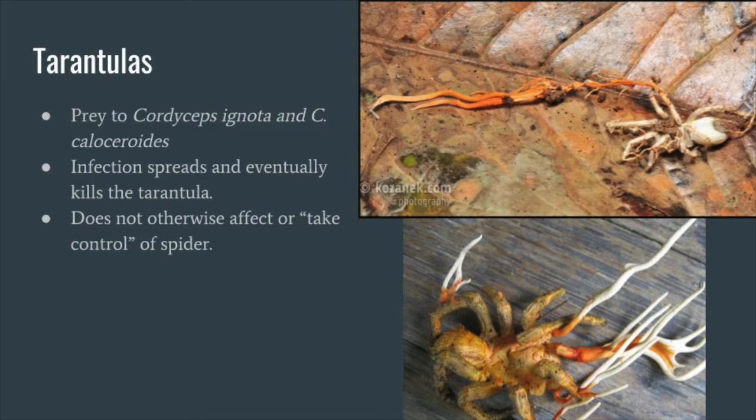Another insect in the line of fire of the cordyceps are tarantulas. Cordyceps ignota infects its host and begins feasting on its body. The pathogen slowly grows into the tarantula, growing its hyphae and sucking up nutrients. When the spider succumbs, the fungus will release its spores to infect again.